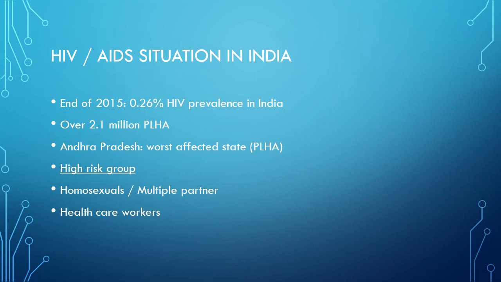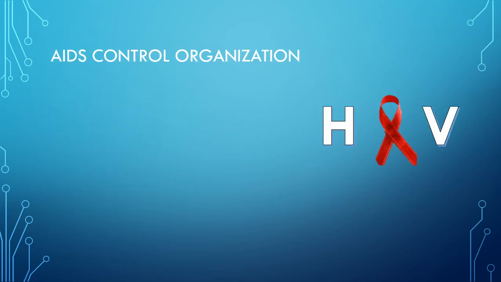Healthcare workers are also another high risk group, via accidental needle pricks or blood splash on the eye. This is how they get the infection. Then there are persons who are IV drug abusers. They are also at high risk of HIV.